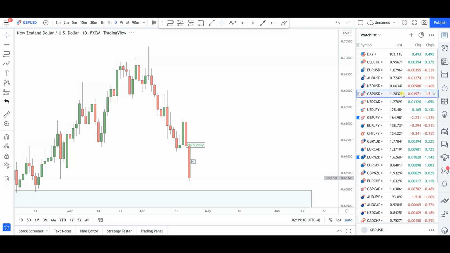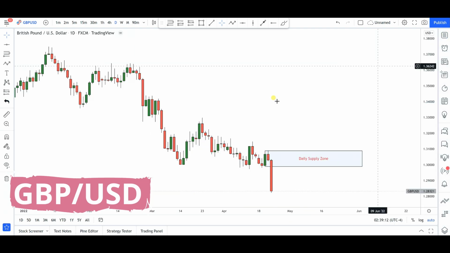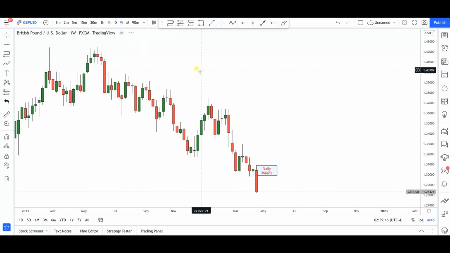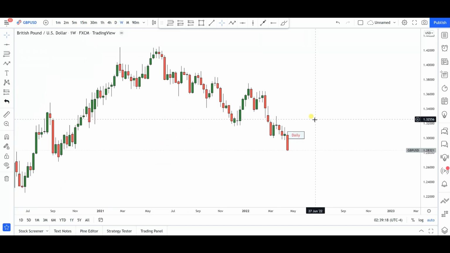All right, now British pounds and US dollar, what do we have here? Now this one is looking very clear to the downside. Okay, now let's take a look and see what we have on the weekly. Again, for the weekly time frame, you can see that the past 2 weeks have been weeks of consolidation. Price had to make a decision right around that 1.30 institutional price level.